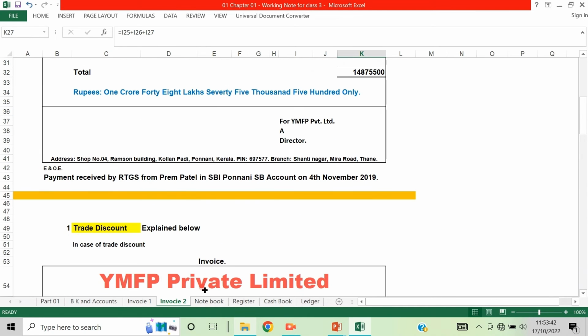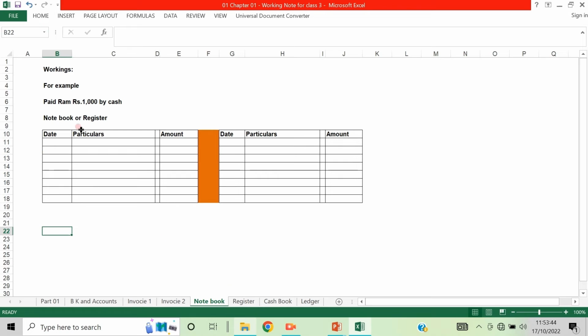Now I will just show you a notebook. These are the notebooks, left part and right part, where some small organizations write in a notebook, because the business will be limited.